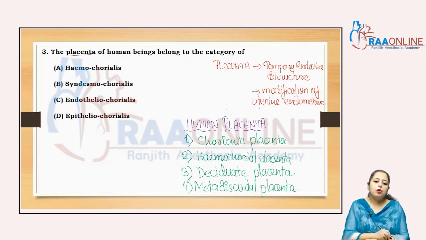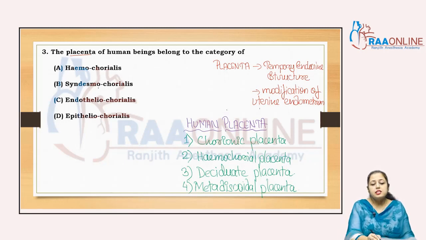Human placenta belongs to the metadiscoidal placenta. So simple, the human placenta belongs to the category of these four, and that syndesmochorial placenta is seen in the